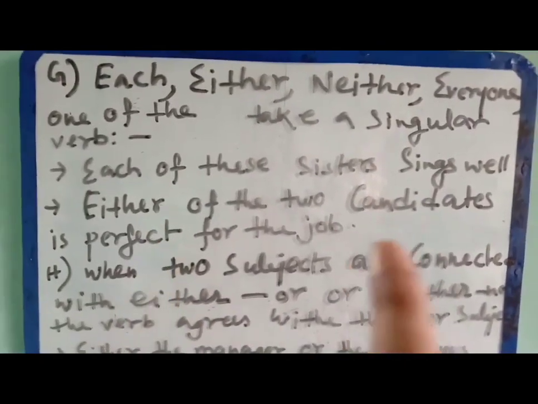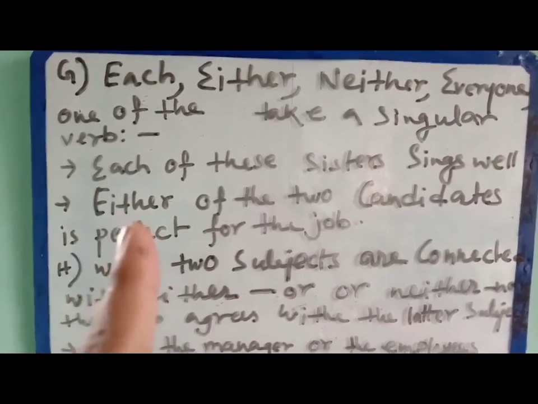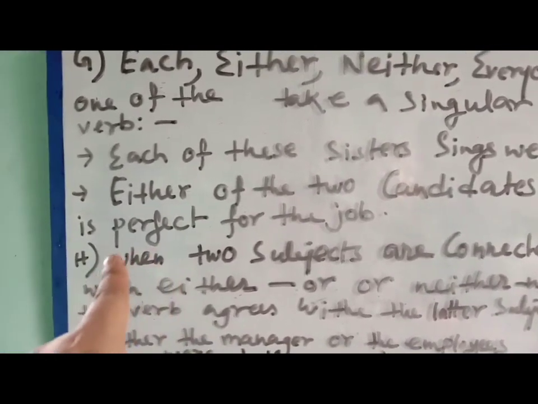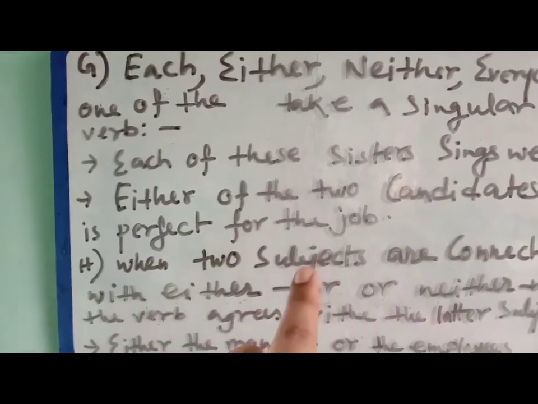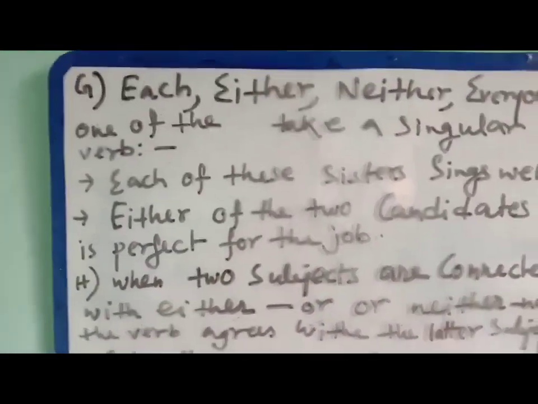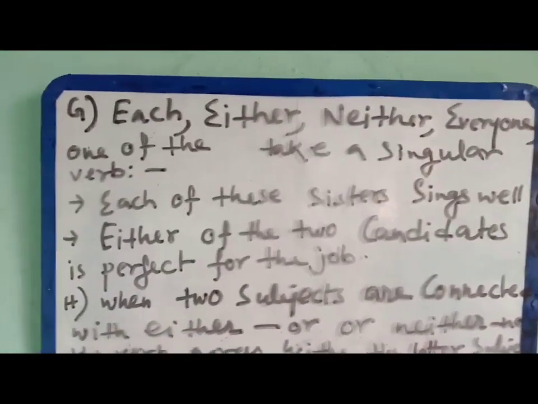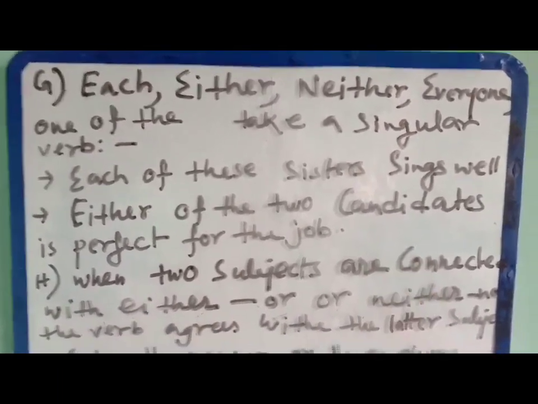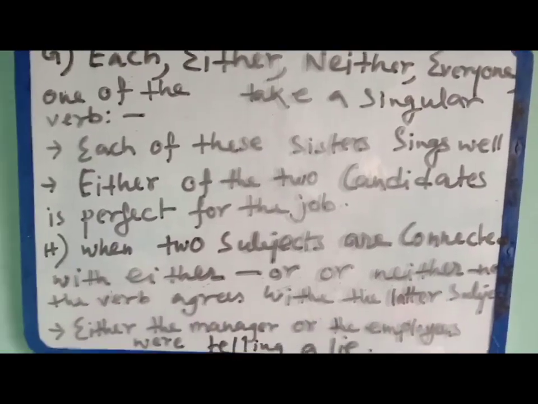Either here means the singular form, that's why it's written "is perfect for the job". Clear? Just like that, if the words neither, everyone are there, the subject will be in singular form.